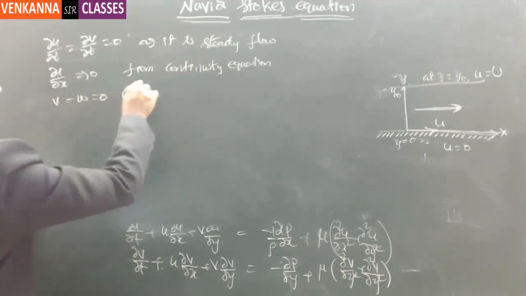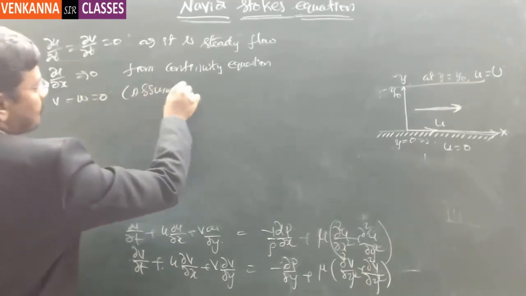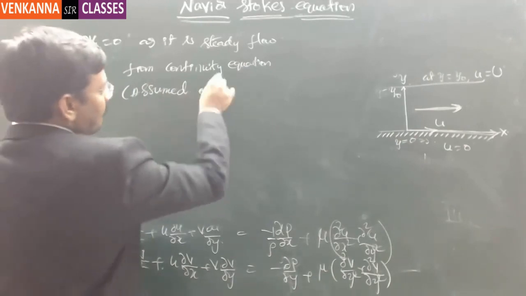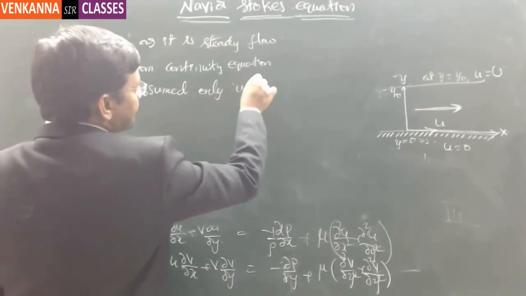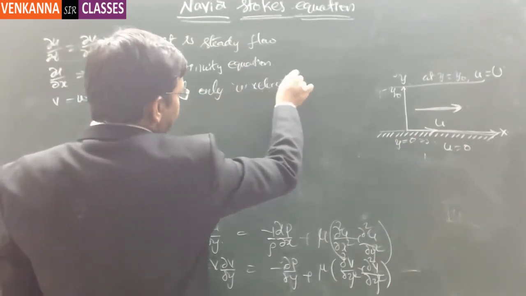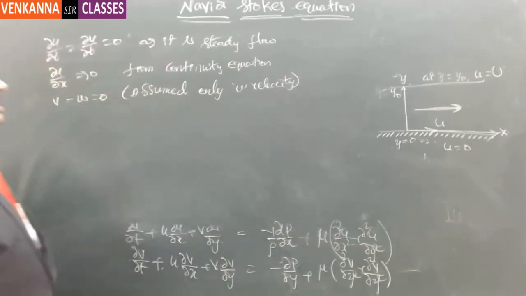So assume only u velocity, only the x component of velocity is there, no y component or z component.